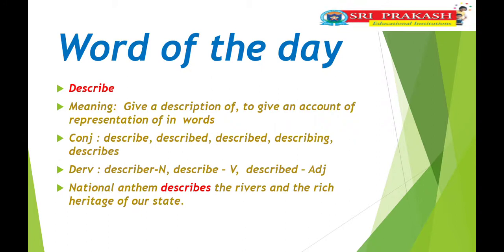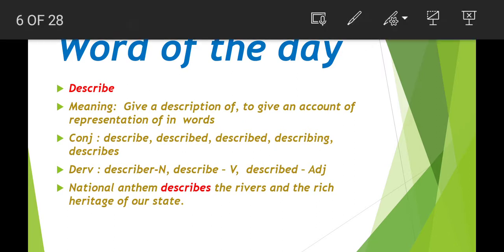First, we go with the word, children. What is today's word? Describe. What is the meaning of describe, children? Give a description of, or to give an account of, a representation in words. So conjugations. What are the conjugations, children? Describe, described, describing, describes. What are the derivatives? Describer, noun form; describe, verb; descriptive, adjective.